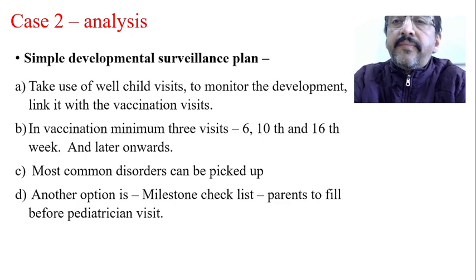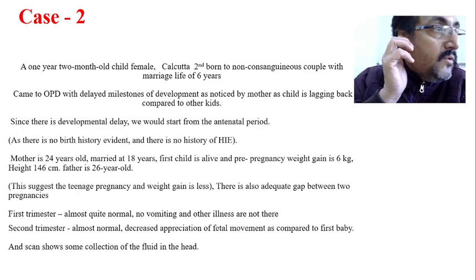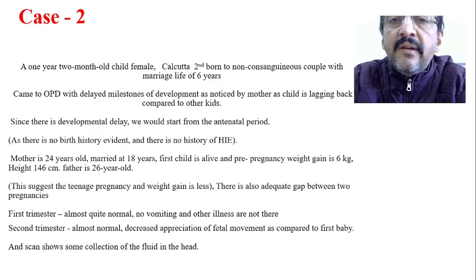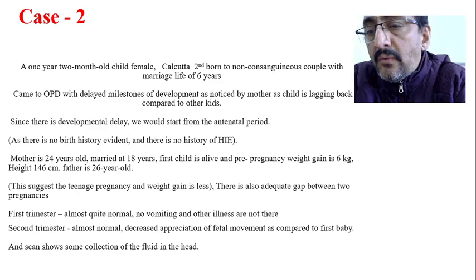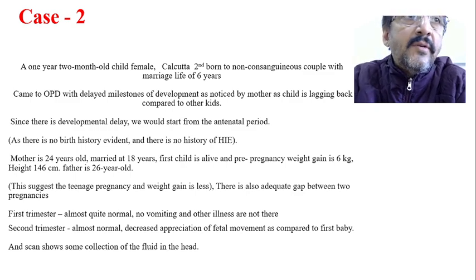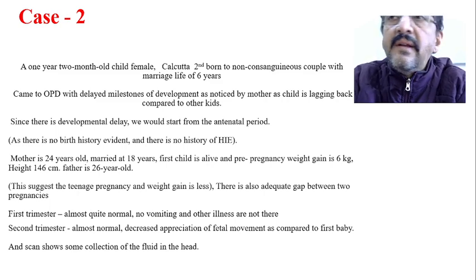This is the only history which is given. By considering this particular history, one thing is very clear: this is a teenage pregnancy. There is not much antenatal or intrauterine history. There is no history of intrauterine infections, antenatal bleeding or antepartum bleeding, etc. No such evidence is there. Teenage pregnancy, weight gain is less. The first child is normal, and in the last moment the mother felt that there were less fetal body movements, and in the scan they said that some fluid is there in the head.